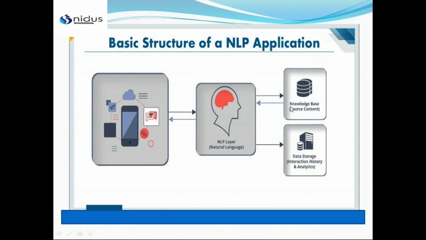The analytics which we derive from the sources is connected with the NLP layer, and accordingly it will work from the analytics and provide you the solution for that particular problem. Okay, so this is the basic structure of our NLP application.